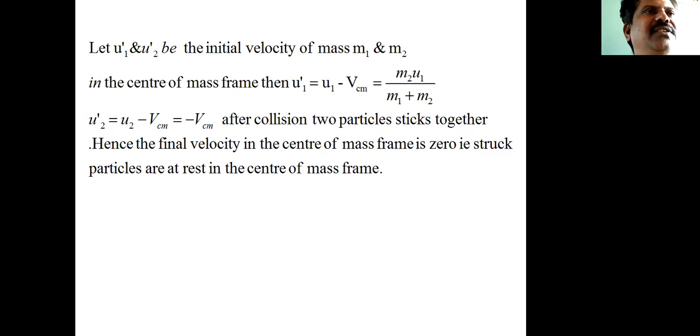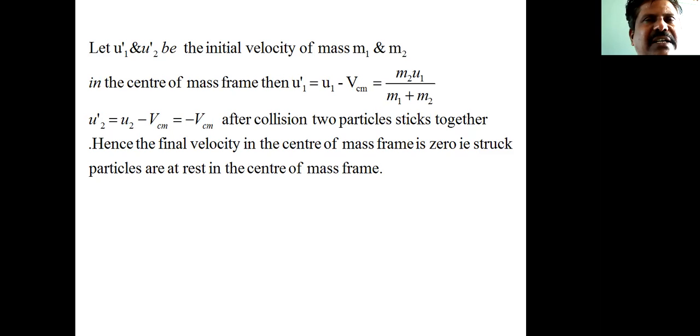So when m2 is at rest, that is u2 equal to 0, the velocity of the center of mass in the laboratory frame is VCM equals m1 u1 divided by m1 plus m2, as I have already mentioned in previous classes.